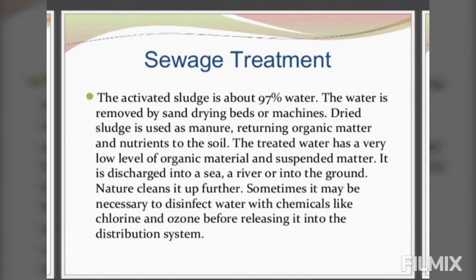Before water is released into the distribution system, it is disinfected with chemicals like chlorine and ozone, so that if some impurities are still left, they can be killed before it is passed or distributed.